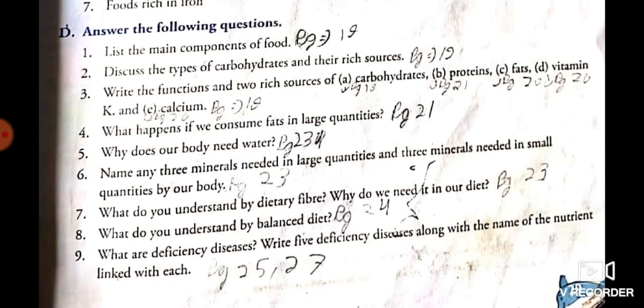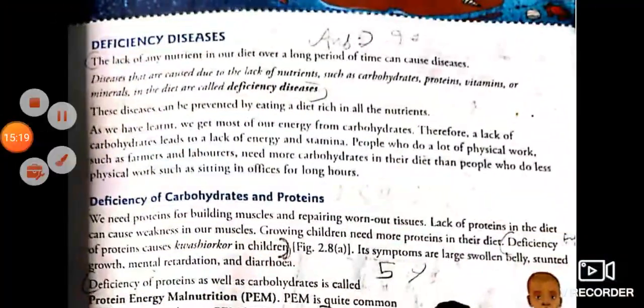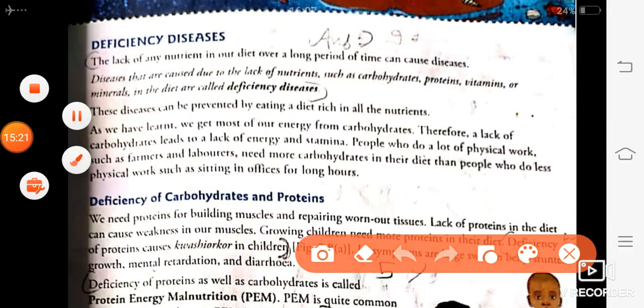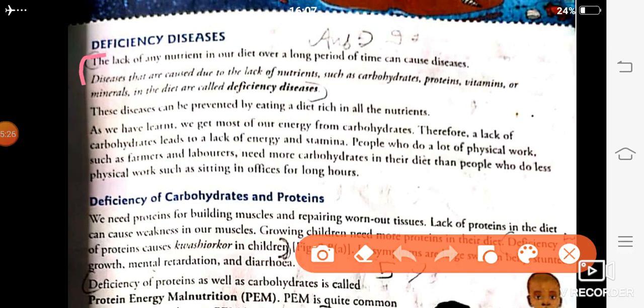What are deficiency diseases? Write 5 deficiency diseases along with the names of nutrition linked with each. So for this you will come to page number 25. This is the definition of deficiency diseases. Diseases that are caused due to lack of nutrition such as carbohydrate, protein, vitamin or minerals in the diet are called deficiency diseases. Next,